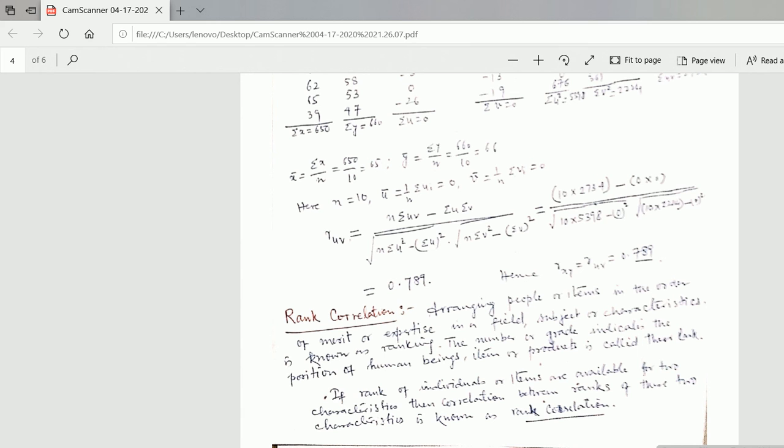For example, if A stands for intelligence and B for beauty, it is not necessary that the most intelligent individual may be the most beautiful and vice versa.